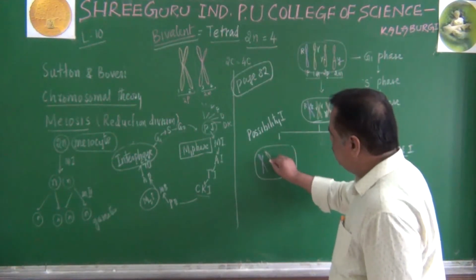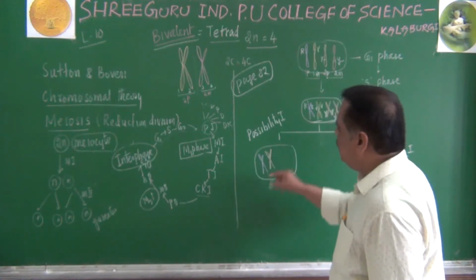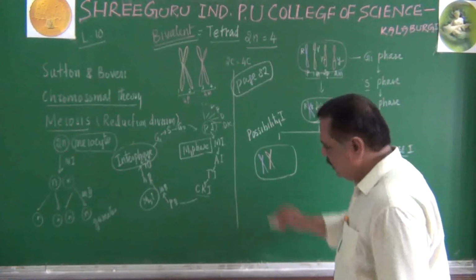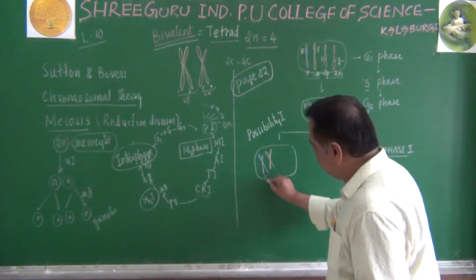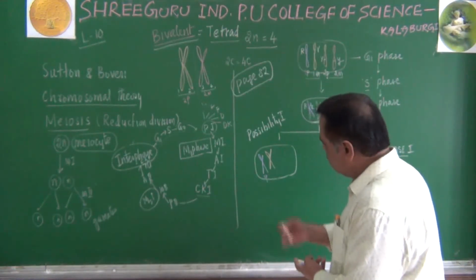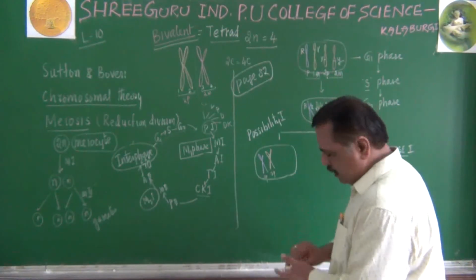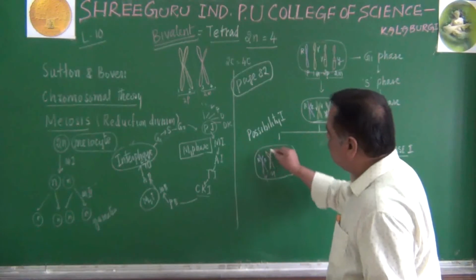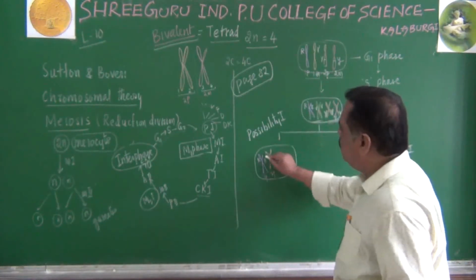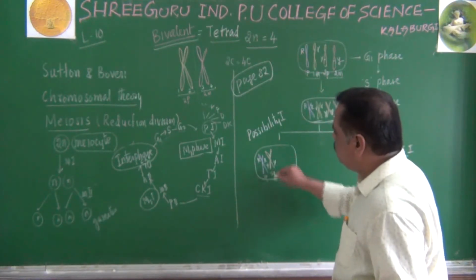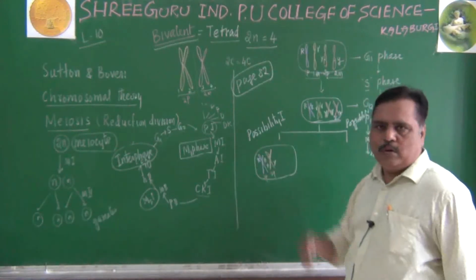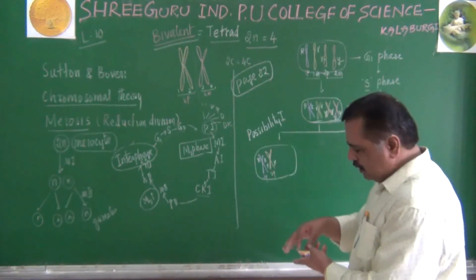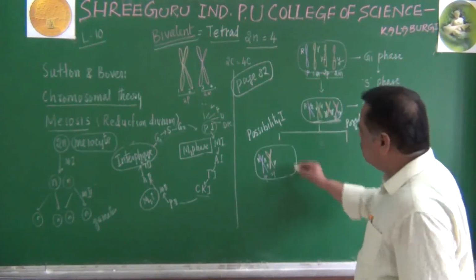Imagine, to this pole, first paternal and second paternal have come to one side. This is first paternal, this is second paternal, this is having capital R, this is having capital Y. Do you get this point? This will come to one pole of the cell. What about the remaining one? Second paternal,